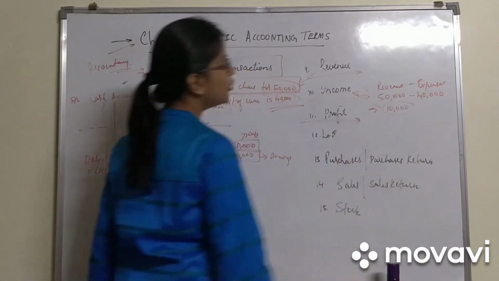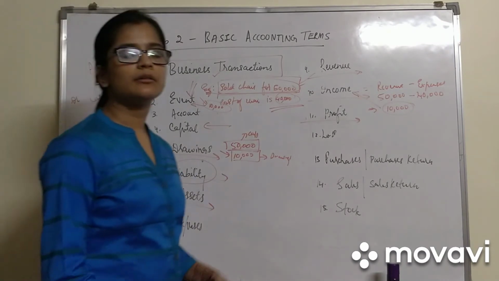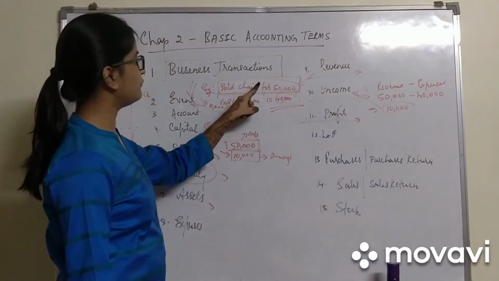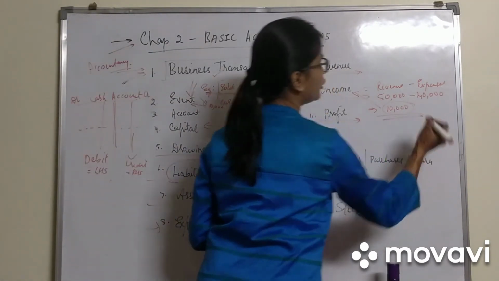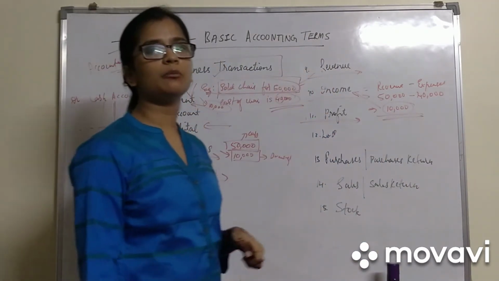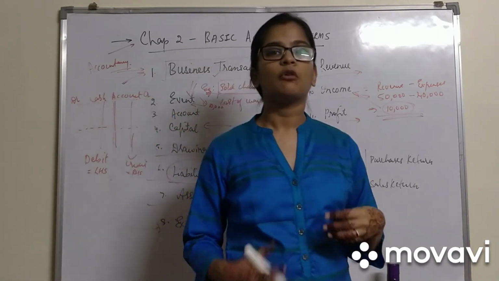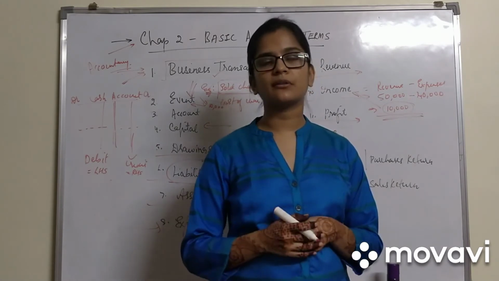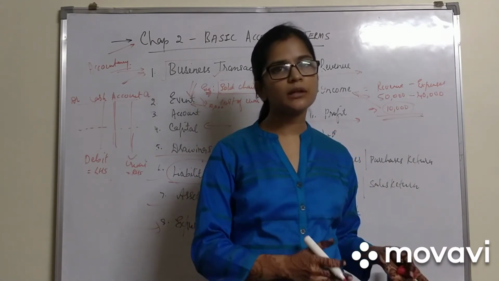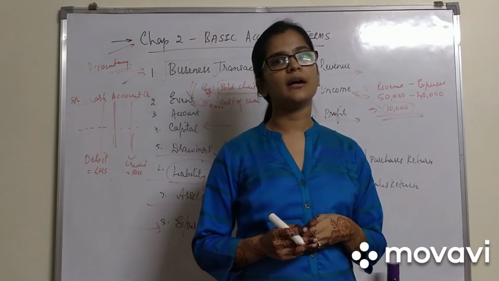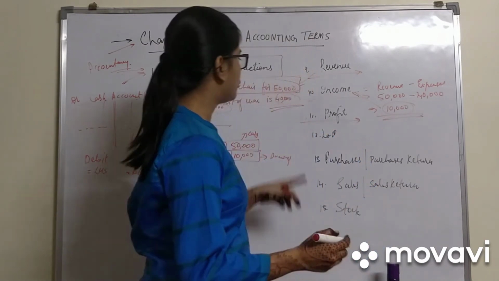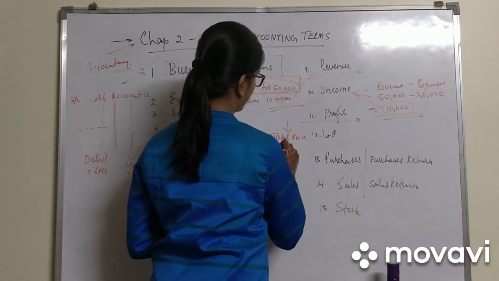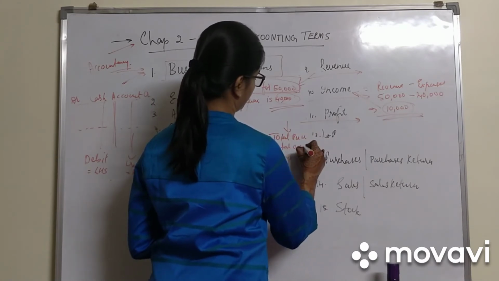Next we go on to profit. Profit, we cannot take per transaction. Say in this transaction 50,000 minus 40,000 cannot be your profit. This is your income of that particular transaction. What is our profit? At the end of the accounting period, whatever the business has earned by deducting total expenses from total revenue is our profit. So profit is all about total revenue minus total expenses.